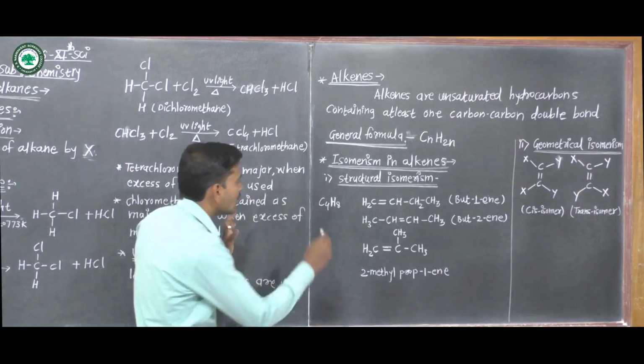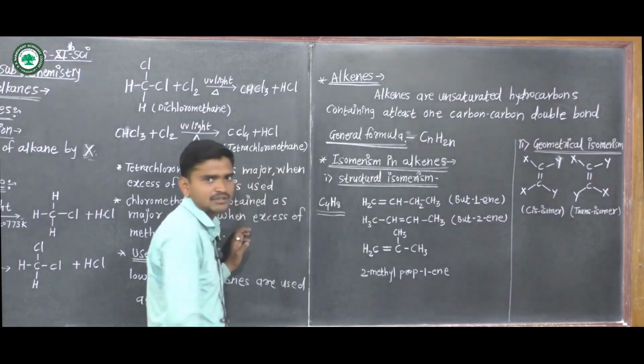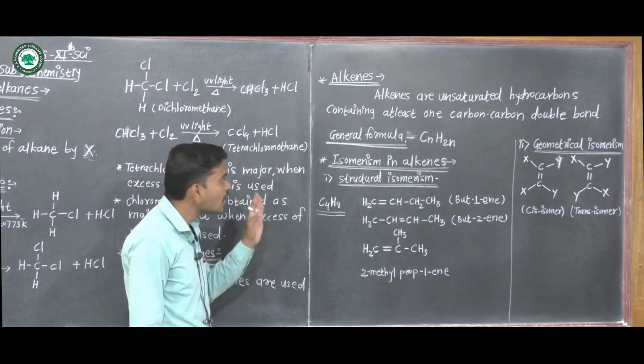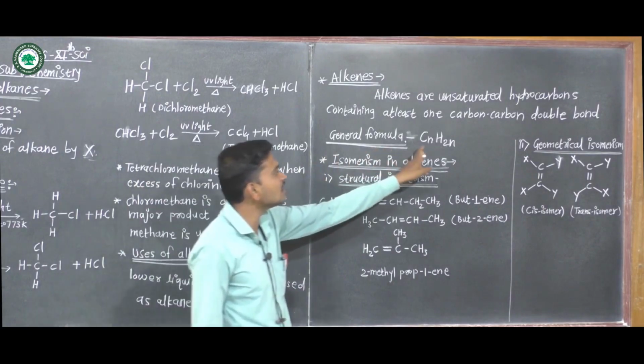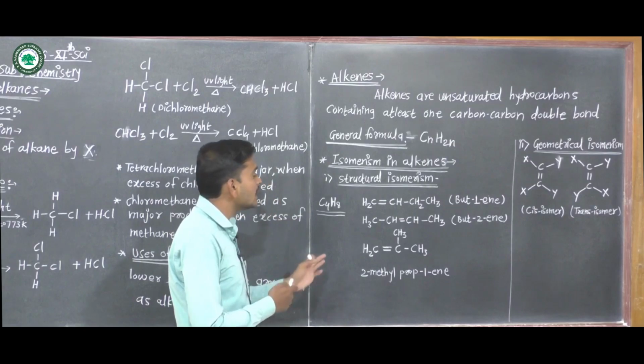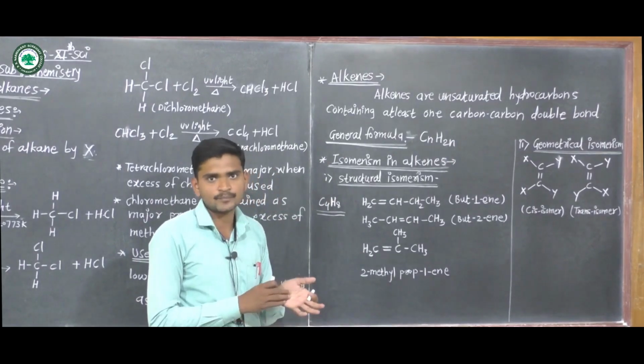First example, the molecular formula is C4H8. We have already discussed the general formula of alkene, that is CnH2n. As compared to alkane, there are two hydrogens less in alkene.